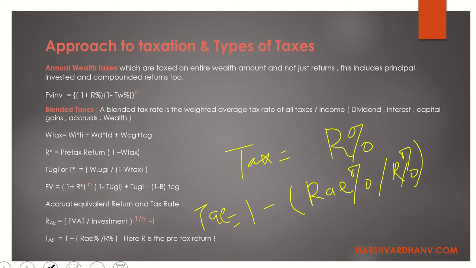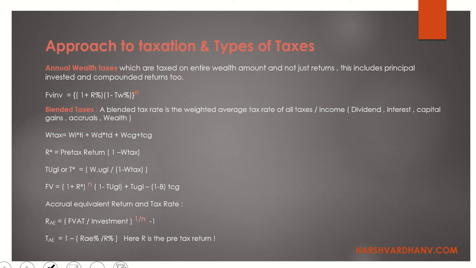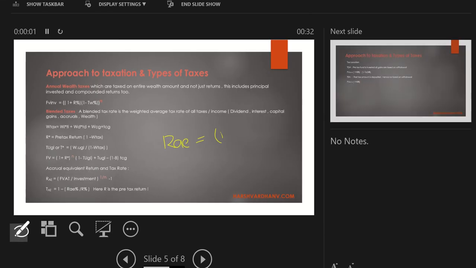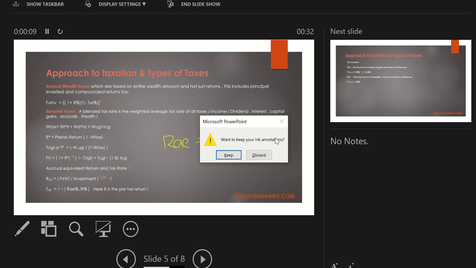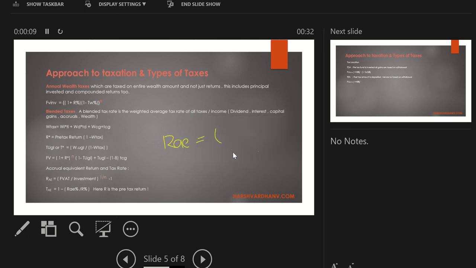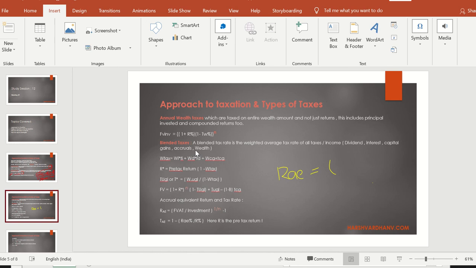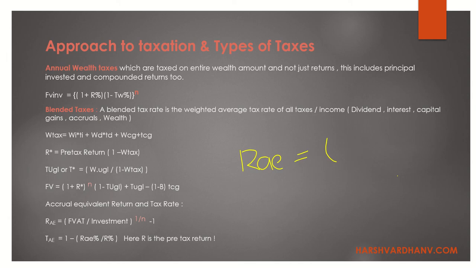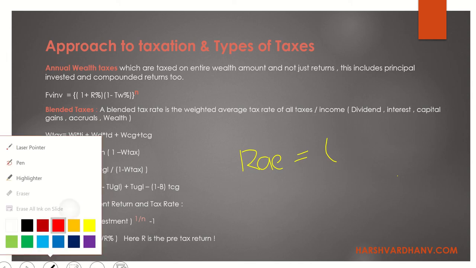So how do you make sense out of it? Let's say that this is one formula for computing the after tax return, right? Now the author has again confused us by giving us another formula to compute the RAE. RAE, what the author says, is also 1 minus, okay, I'm sorry. Okay, cool. So the author has again confused us. So let us see how they have confused us.